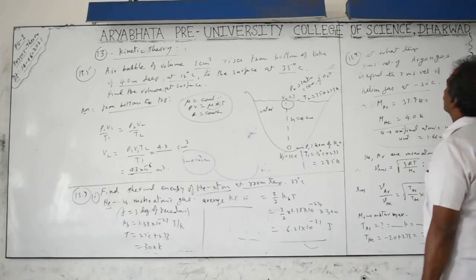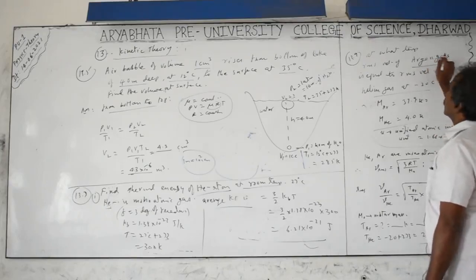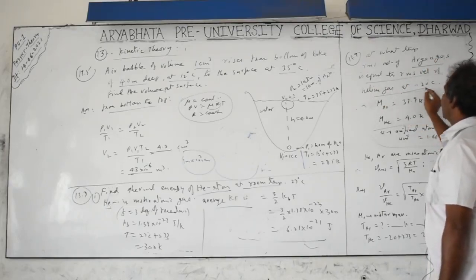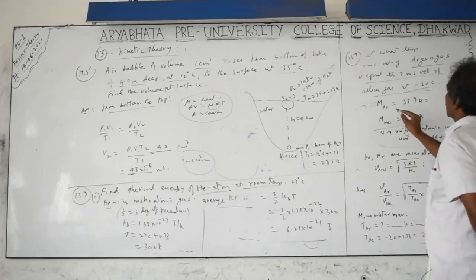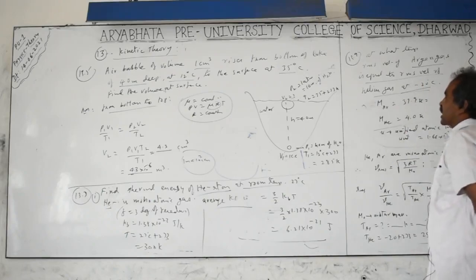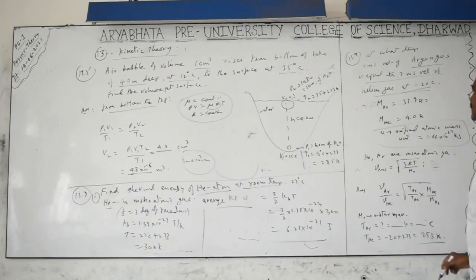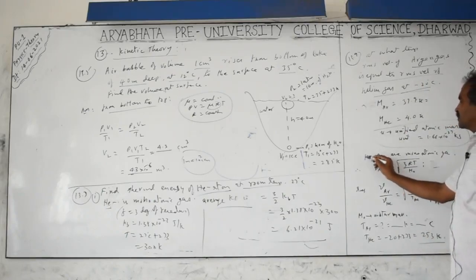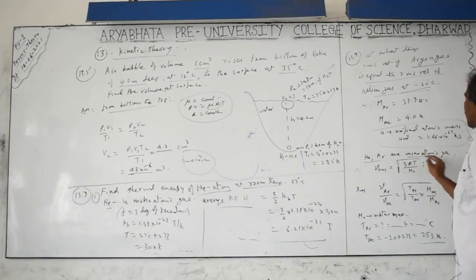Next: at what temperature is the RMS velocity of argon gas equal to the RMS velocity of the helium gas, they asked. The molar mass, or molecular weight, is given. It is actually the atomic weight in the atomic state, because we are taking monatomic gases. Argon and helium both belong to the inert gases, they are monatomic gases. For this, degrees of freedom equal to 3.